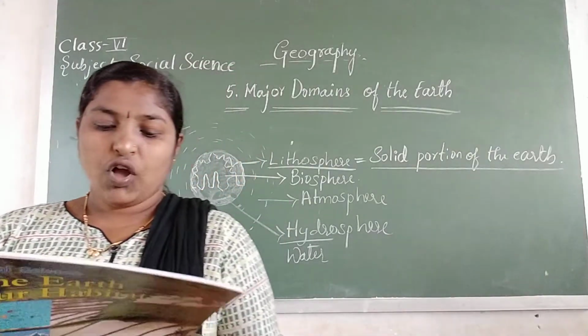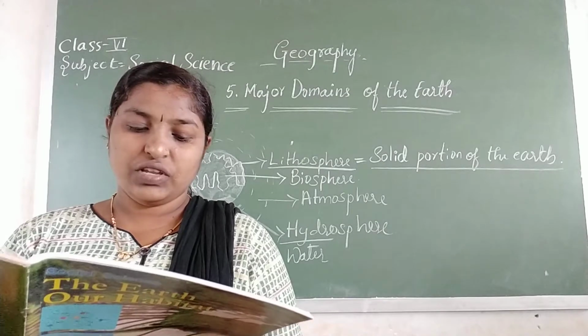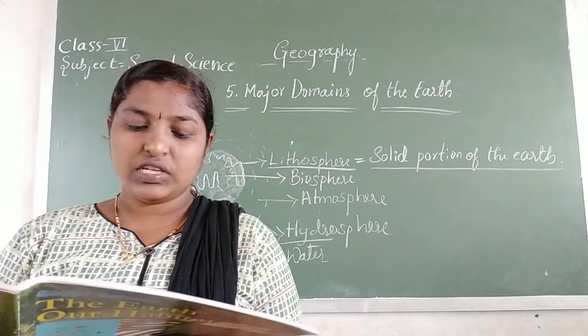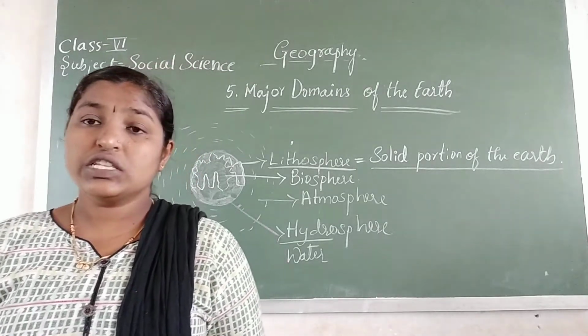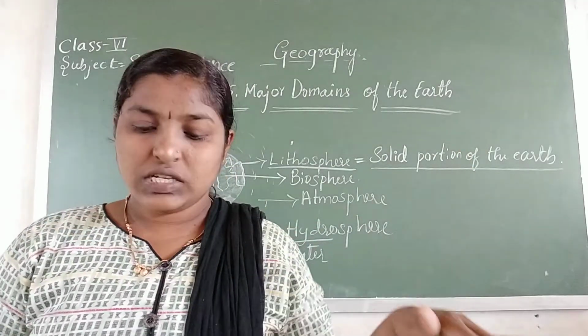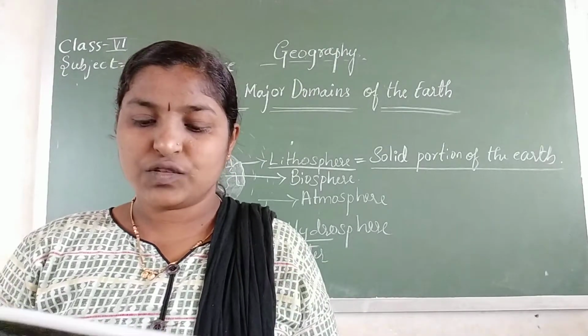It comprises the rocks of the Earth's crust and the thin layers of soil that contains nutrient elements which sustain organisms. See, this lithosphere is having some rocks, some flat crusts and thin layers of soil.